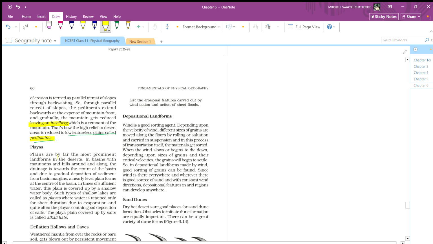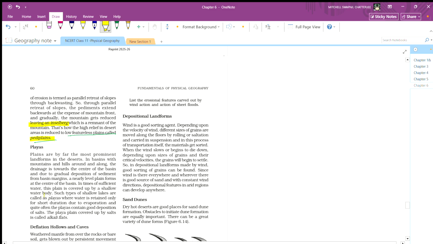Next is playas. Plains are by far the most prominent landform in the deserts, in a basin with mountains and hills around and along the drainages toward the center of the basin. Due to gradual deposition of sediments from the basin margins, a nearly level plain forms at the center of the basin.